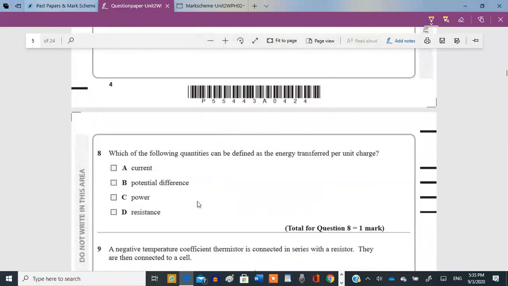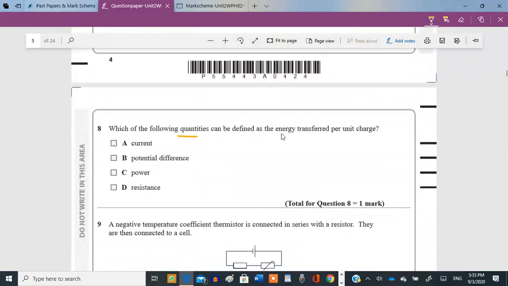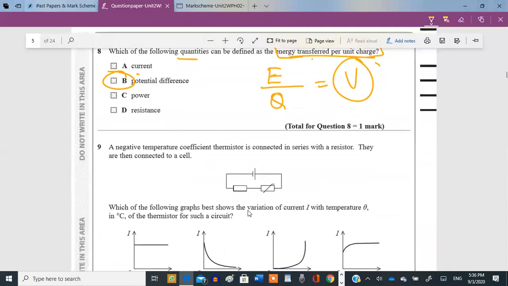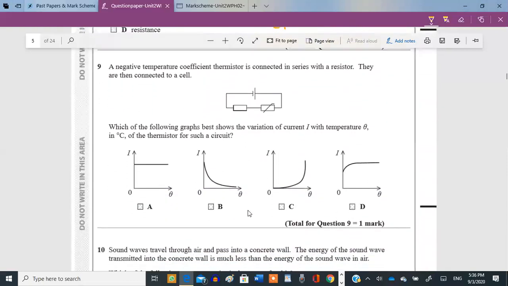And let's move on. Question 8. Which of the following quantities can be defined as energy transferred per unit charge, meaning energy upon charge? Any formula you remember? The V. V, correct. V, potential difference. Voltage, potential difference, right?